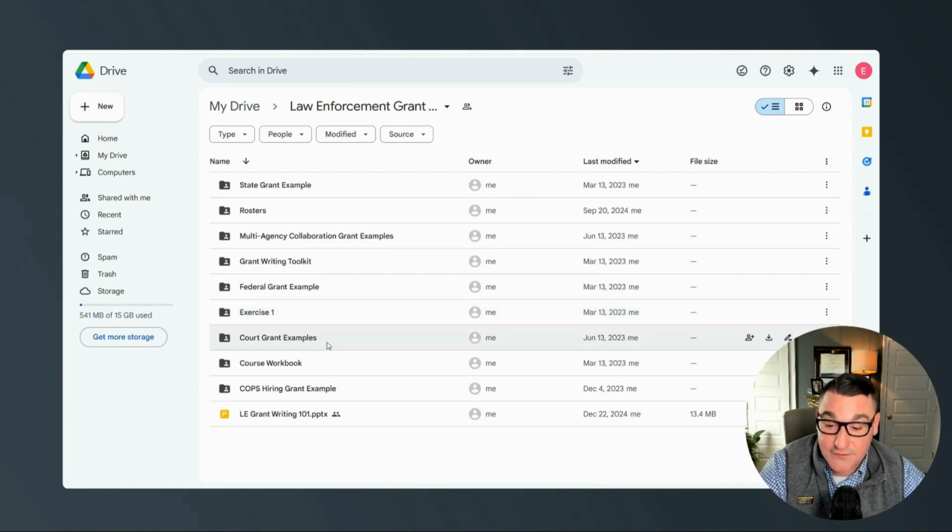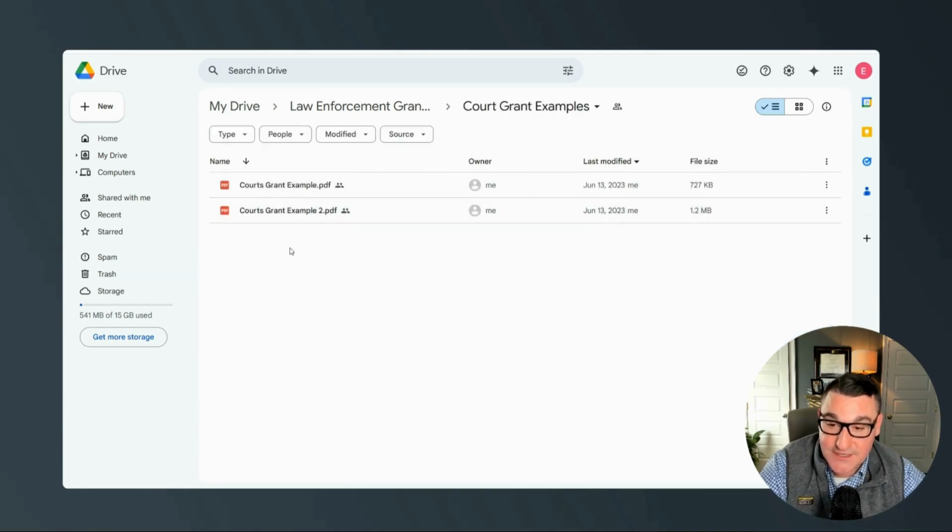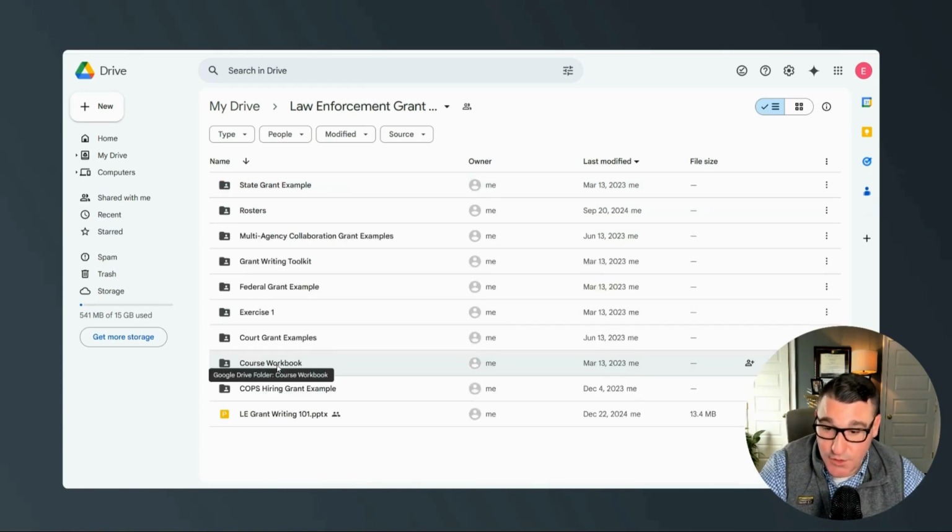I have a couple of court grant examples here. Sometimes I get folks from prosecutors' offices, district attorneys' offices that take the course. Again, I won't go in depth with these 2 examples, but they're more here for those folks who are working for the court system. Even if you're not, I suggest that you take a read of these. As I said, the more you read, the better writer you're going to become. Talked about the course workbook. This is, again, something I recommend downloading and printing out.